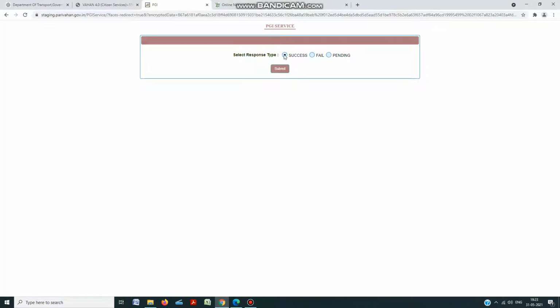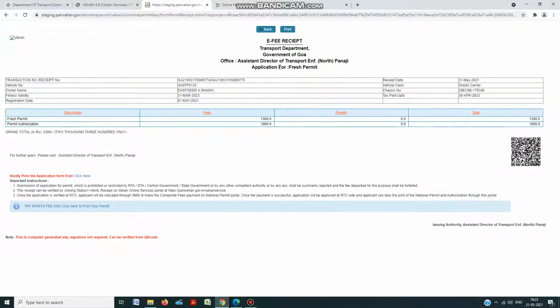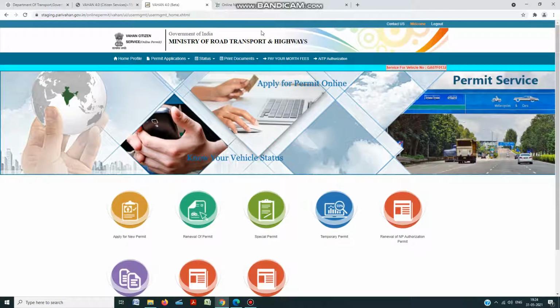If the online banking, debit card, credit card, UPI or net banking payment is successful, you will get the receipt after successful completion of the transaction. You take a print using this button, or you go back.